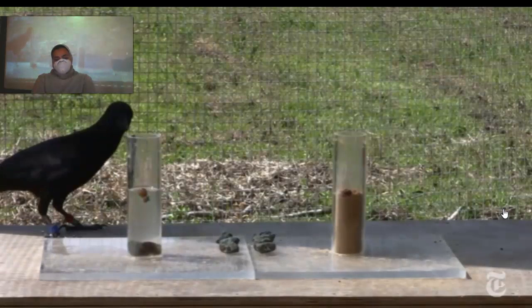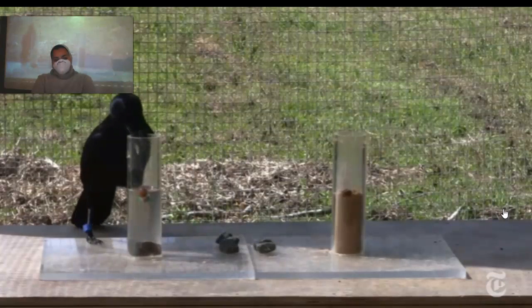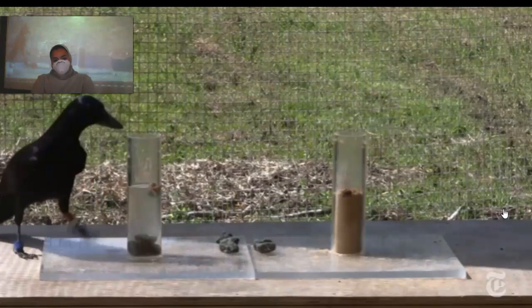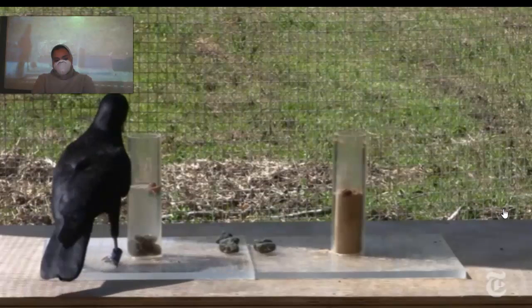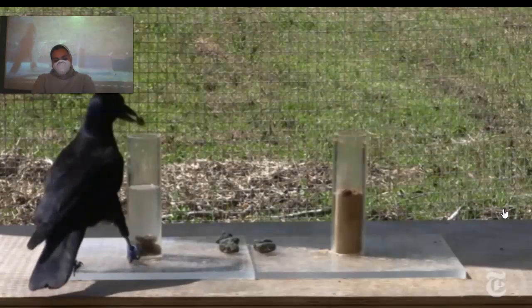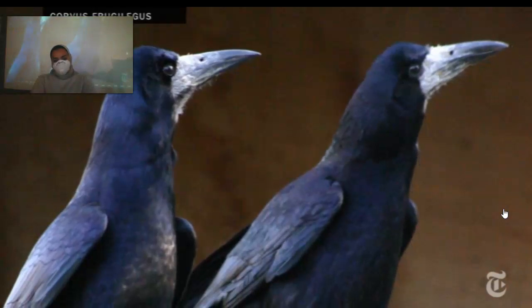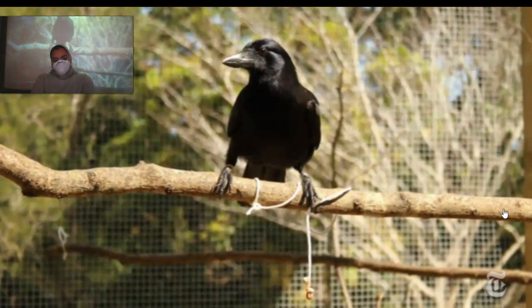But, in fact, experiments have shown that New Caledonian crows, once they're trained to pick up and drop stones, which is not something they do a lot in the wild, can figure out this problem pretty quickly. They use the stones to raise the water level to get a piece of floating food. Some other kinds of birds can do this too, and humans, once they reach about age 5. In this latest set of experiments, the crows showed some new tricks.